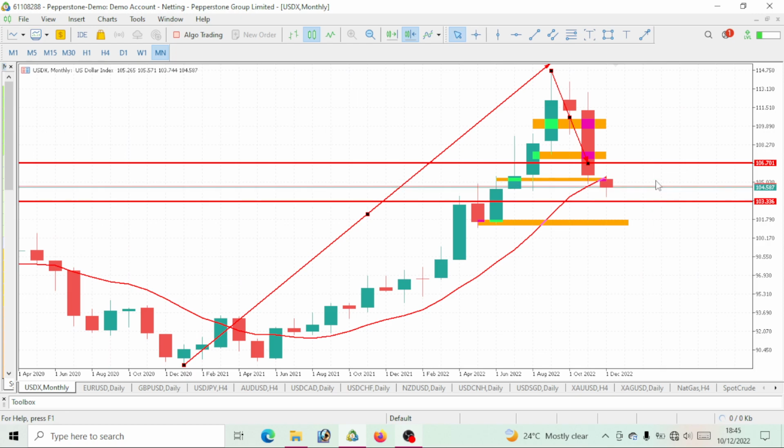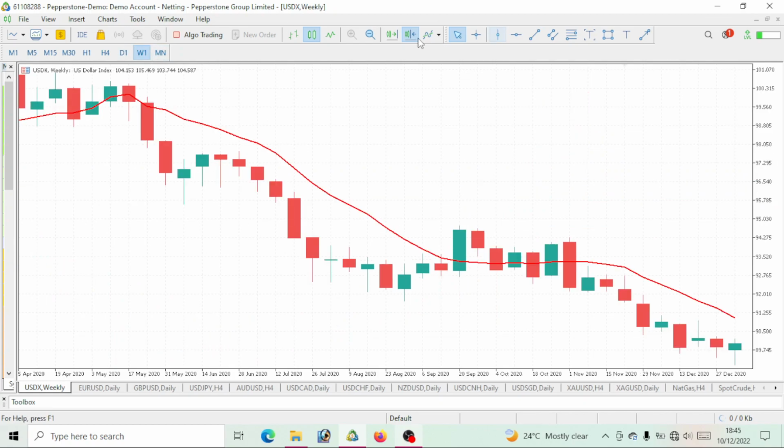So that is to tell you that this December, by the time this month ends, we will still see a further bearish move on this USD index or DXY, especially with what our technical aspect is telling us, right? So on the monthly time frame, we are bearish, right? Now let's see what this weekly time frame says.